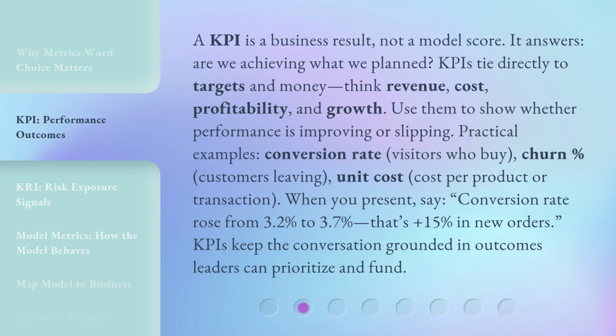Practical examples: conversion rate, visitors who buy; churn percent, customers leaving; unit cost, cost per product or transaction. When you present, say, conversion rate rose from 3.2% to 3.7%. That's plus 15% in new orders. KPIs keep the conversation grounded in outcomes leaders can prioritize and fund.